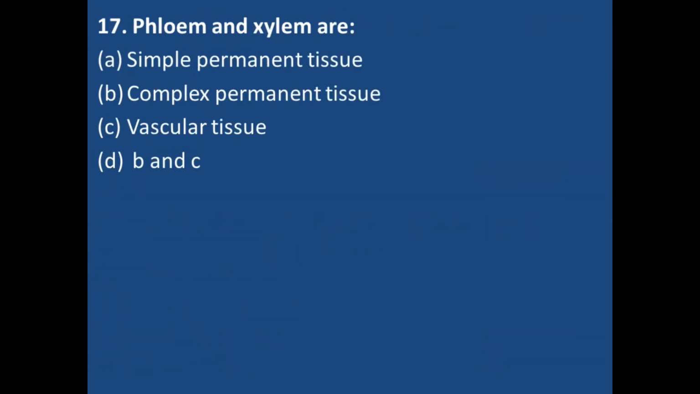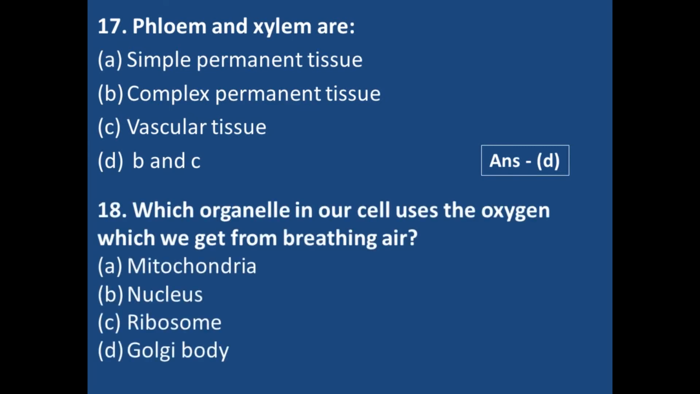Phloem and xylem are simple permanent tissue, complex permanent tissue, vascular tissue, and option number D is both B and C. Yes, right answer is option number D. Both B and C are correct. Which organelle in our cell uses the oxygen which we get from breathing air? Which cell organelle is responsible for using the oxygen? Mitochondria, nucleus, ribosome and Golgi body. The option is A, mitochondria.